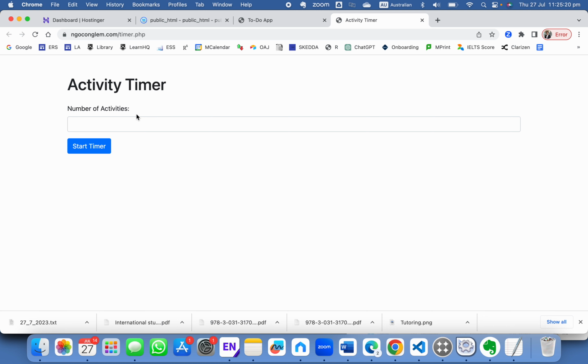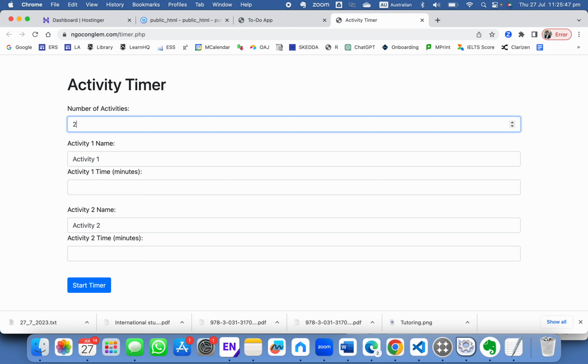The basic idea of the activity timer is that it allows you to enter two activities, or 3 activities, or 5, 10, and then determine the amount of time for each individual activity, and it will count down for each activity. If for example I put in 2, it will generate 2 boxes.